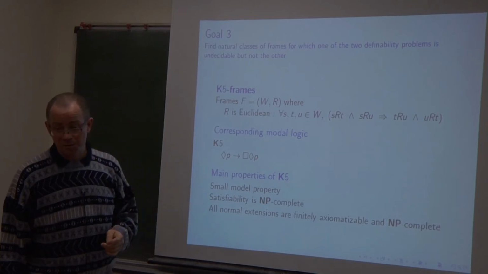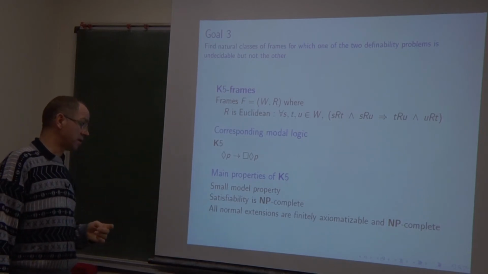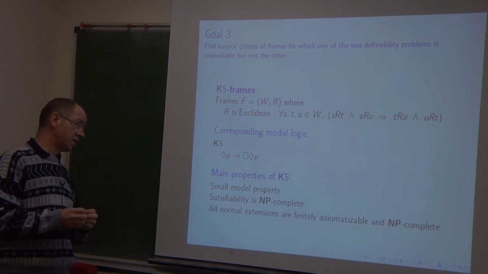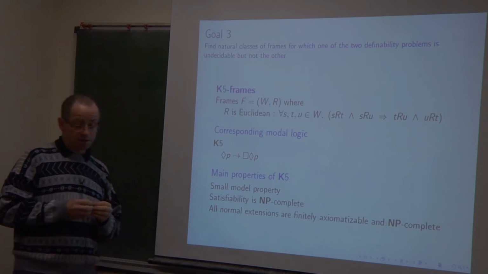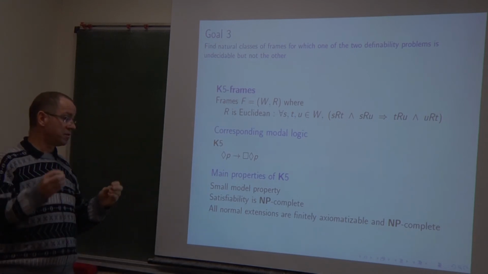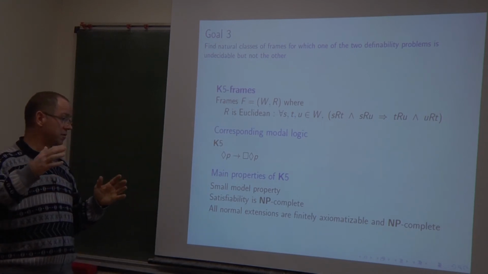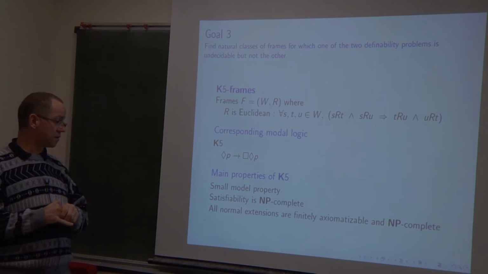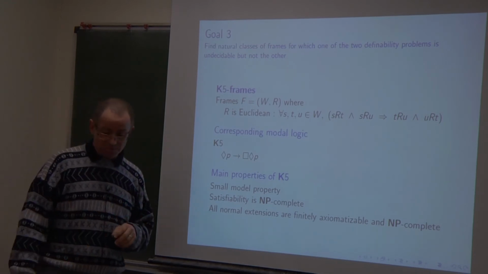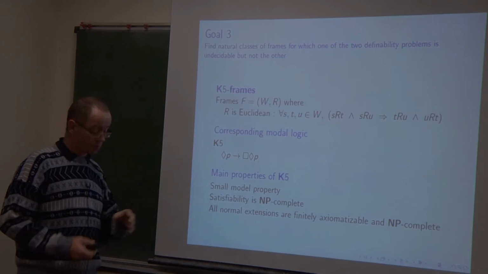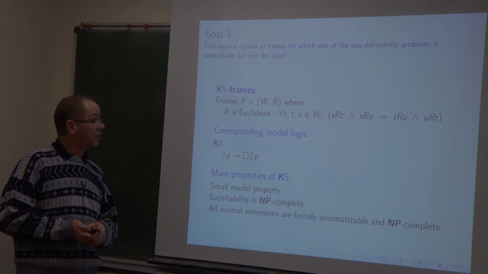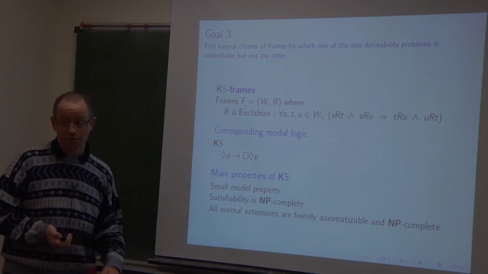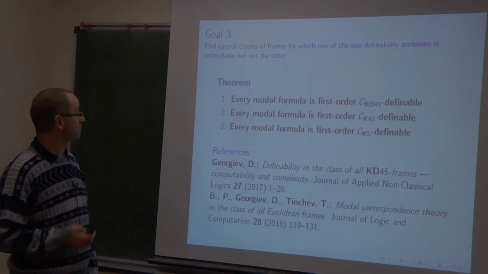It is known, for example, since Nagle and Thomason that if a formula is K5 consistent, then it is satisfied in a model the size of which we can put a bound on. And so all the good properties of S5, well, at least this one, are preserved for these logics KD45, K45, and K5.